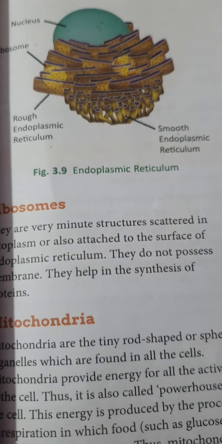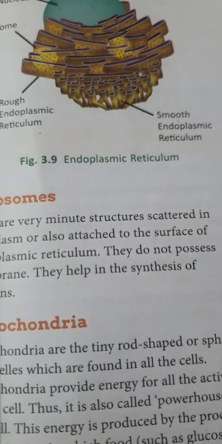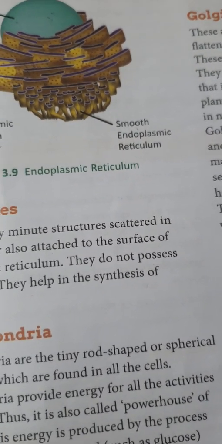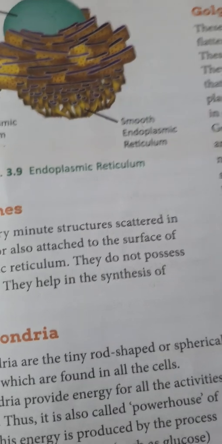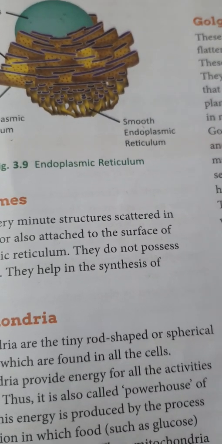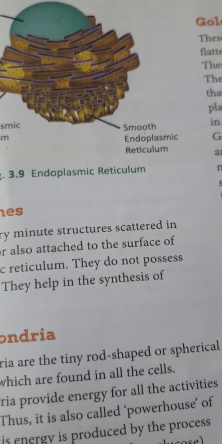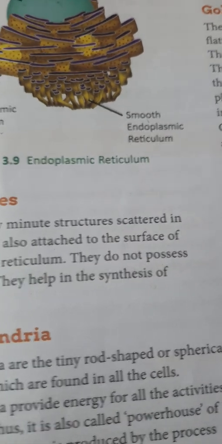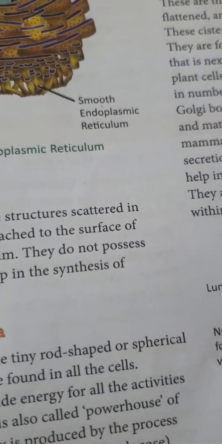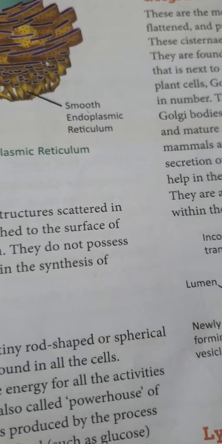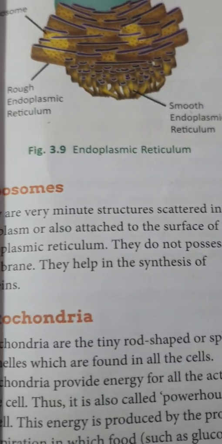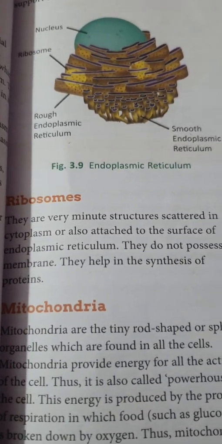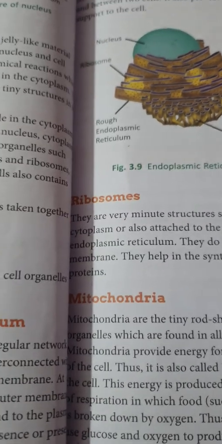Ribosomes, where are they found? They are found in living cells, not in non-living cells. They make proteins from amino acids in the process called protein synthesis, or translation. So, what does a ribosome do? Ribosomes make proteins from amino acids through the process called protein synthesis. Protein synthesis is a major task performed by living cells.